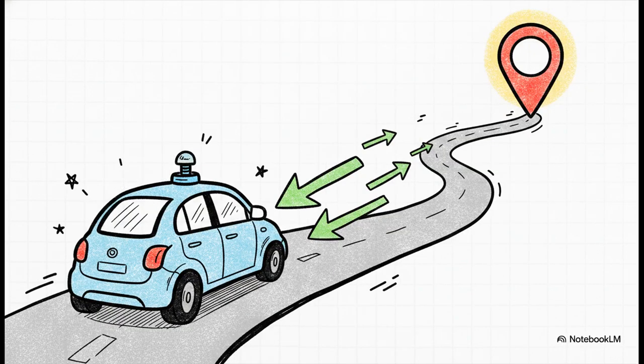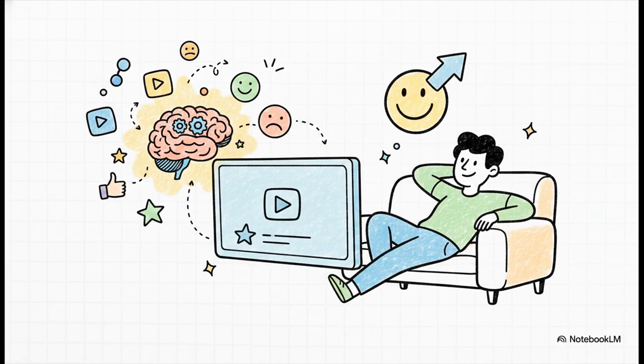Third are goal-based agents. These guys are fiercely focused on a single, specific outcome. The absolute perfect example here is a self-driving car. You give it a destination, and its entire processing power is completely dedicated to finding the safest, most efficient route to get you to that exact goal.